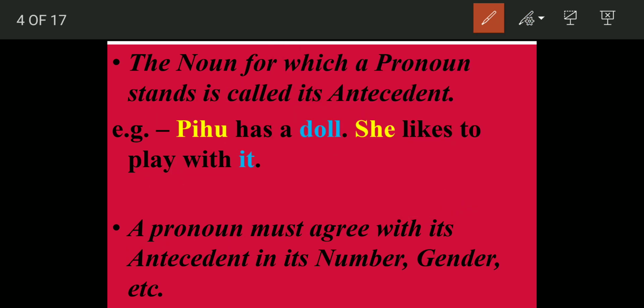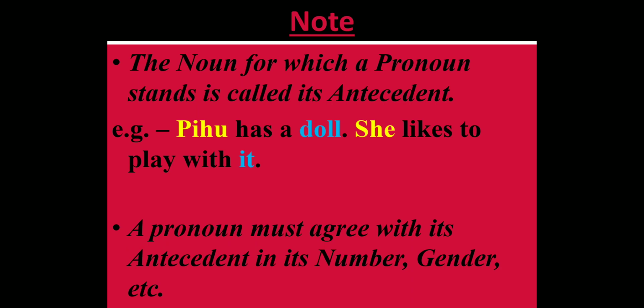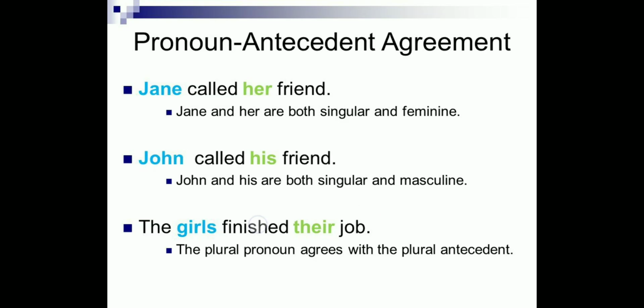Okay, see this example: Pihu has a doll, plays with it. Here this noun is doll, and this is the pronoun it. Why have we used it? Because doll is not a person, it is a thing. So we have used it. We are not using masculine or feminine, he, she, nothing. We are using it because we are talking of this thing. So always use the pronoun according to the noun that you are referring to. I hope this part is clear to you.